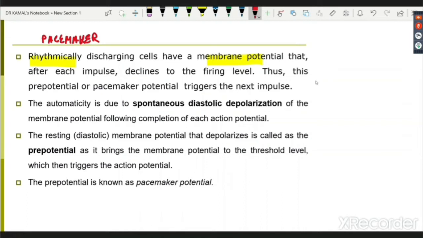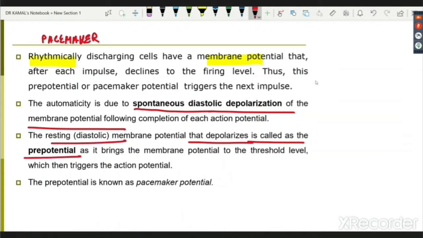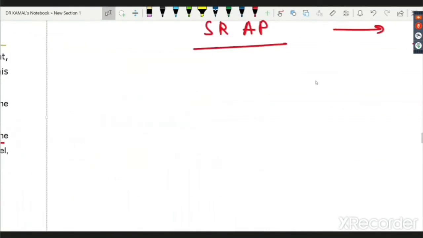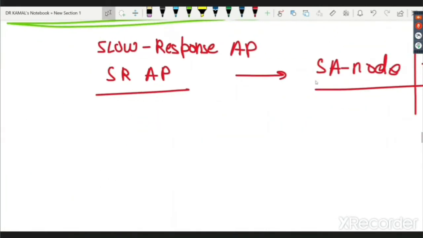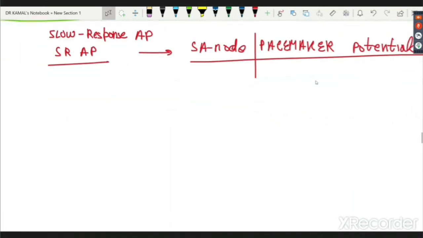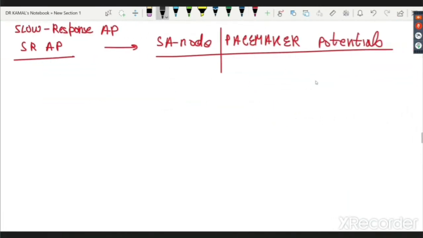The automaticity is due to spontaneous diastolic depolarization of the membrane potential following completion of each action potential. The resting membrane potential that depolarizes is called the pre-potential, also known as the pacemaker potential. So let's see this. Rhythmically discharging cells such as the SA node: remember, the other curve which you just saw was like this.